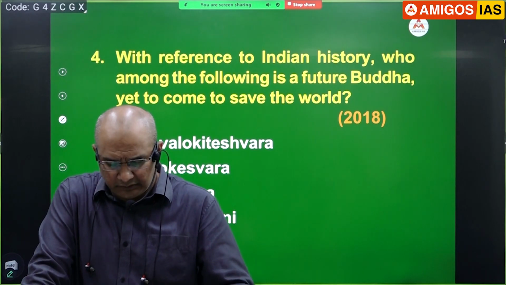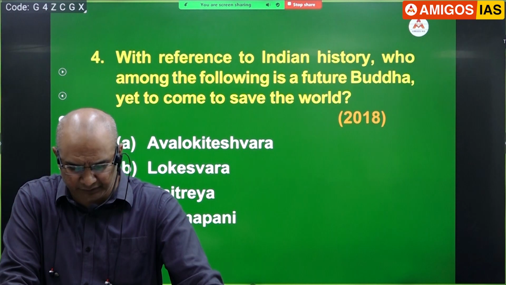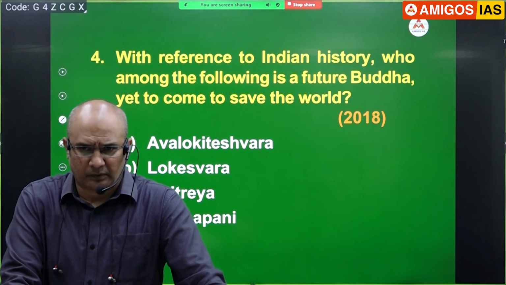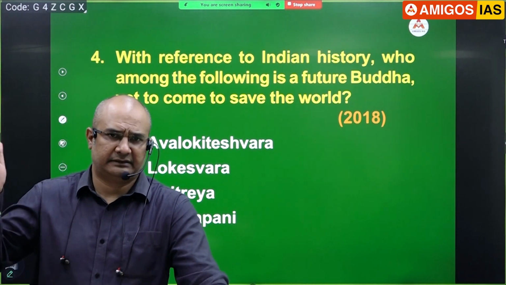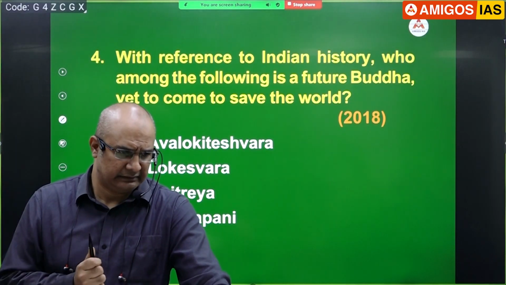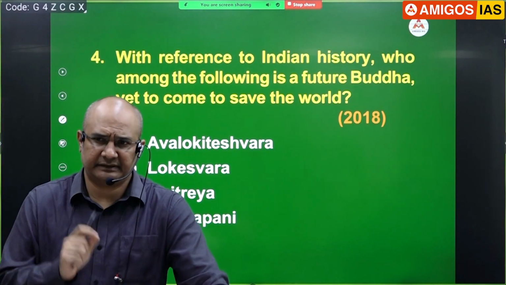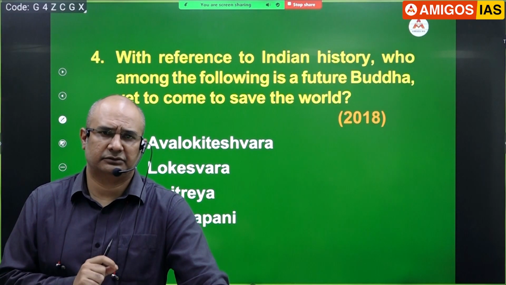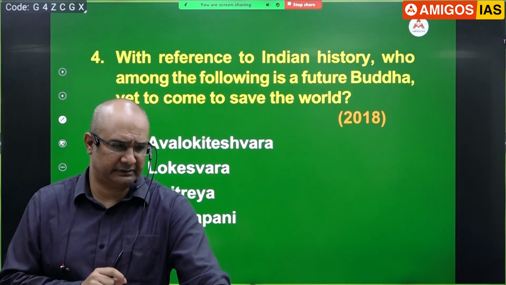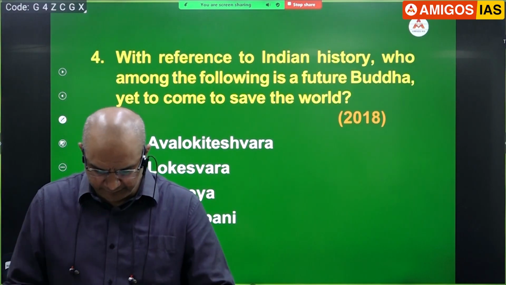Last, Manjusri is the third protective deity. He holds a sword in his hand and represents the wisdom of the Buddha.